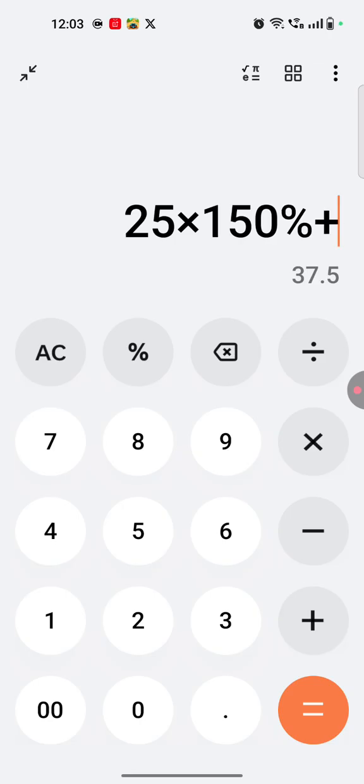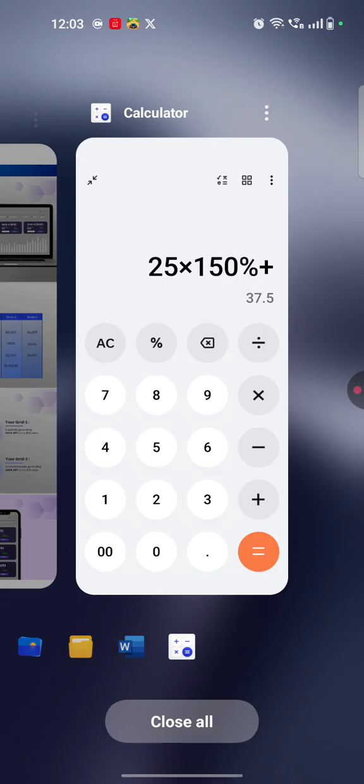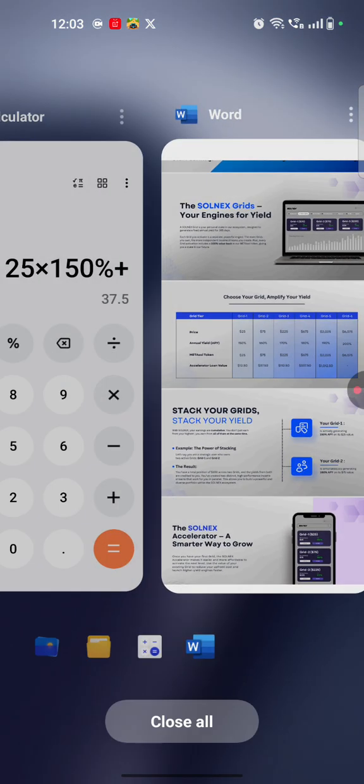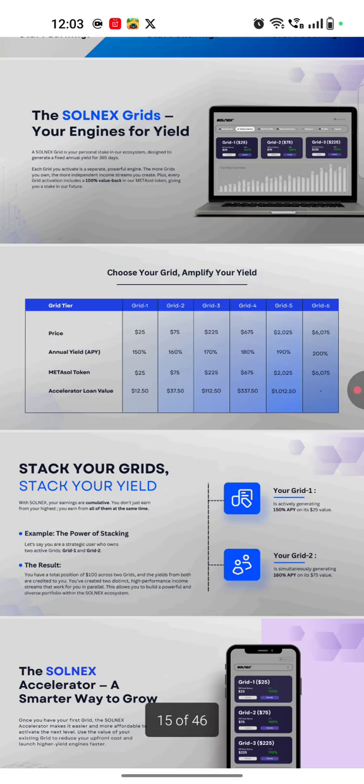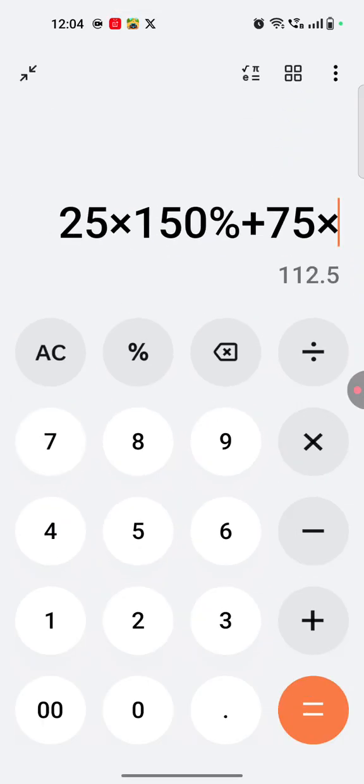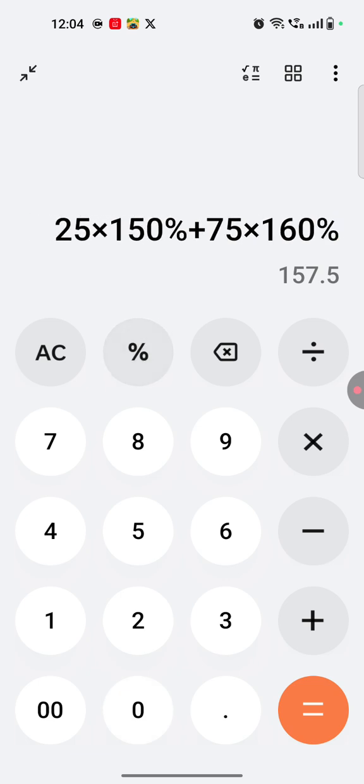Plus the second grid: with $75 we have to activate grid 2. So $75, and annual yield we can take 160%. So $75 into 160%. So by activating two grids we can take $157.